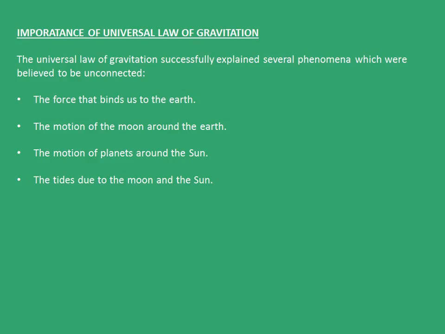Now, the importance of the universal law of gravitation. The universal law of gravitation successfully explained several phenomena which were believed to be unconnected. The first was the force that binds us to Earth, the motion of the moon around the Earth, the motion of planets around the sun, and tides due to the moon and the sun.